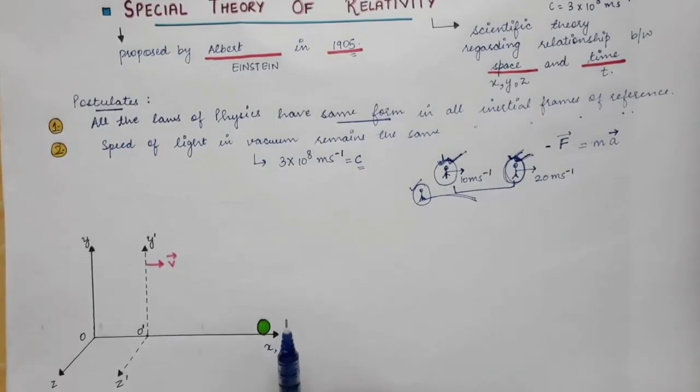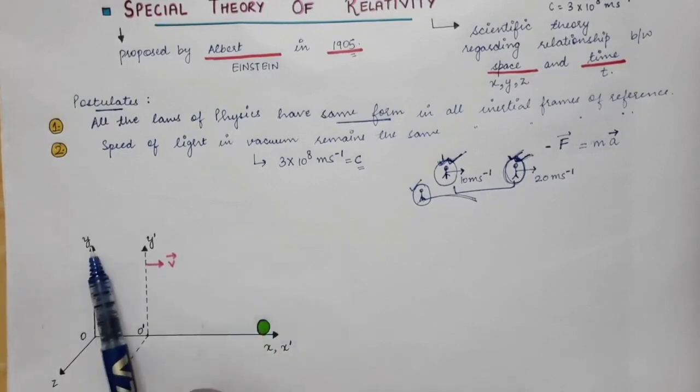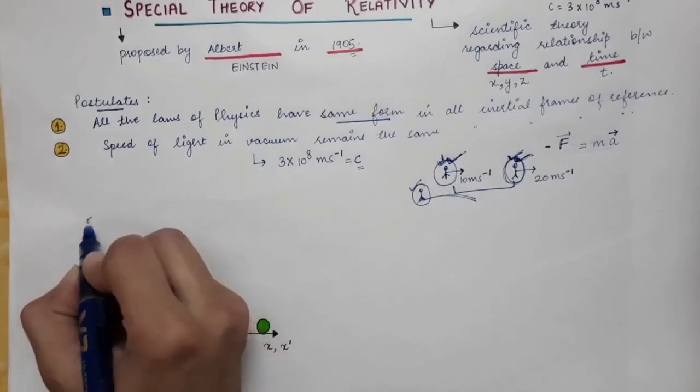Now we are going to see how the coordinates are related with each other. The coordinates of one frame of reference and the coordinates of another frame of reference are related with each other. So let's say this is the first frame of reference and let's denote it by sigma.